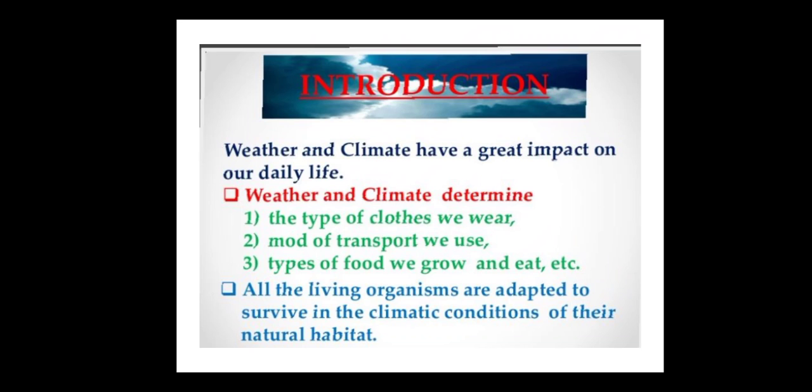We all know that if it is cold, then we wear sweaters. If it is summer, then we wear cotton clothes. So according to the weather and the climate, we wear and use that type of cloth and that type of food. If it is summer, we like cold things. If it is winter, then we like hot things. So according to the climate and weather, we decide what type of clothes we wear and what type of food we eat. All living organisms are adapted to survive in the climate conditions of their natural habitat.